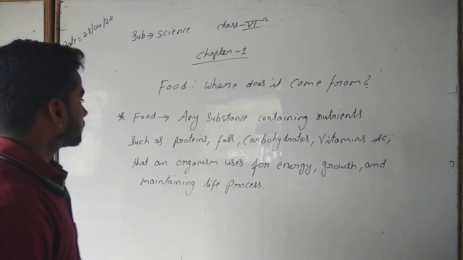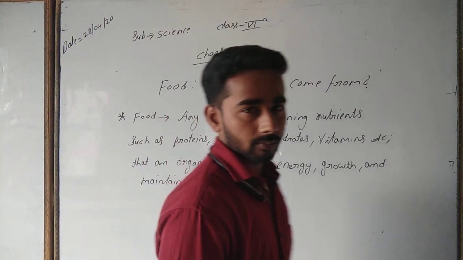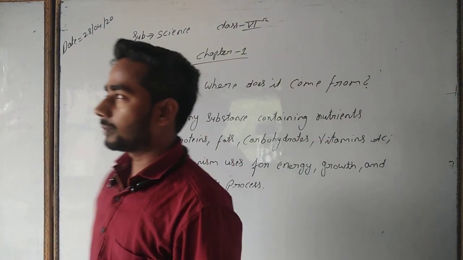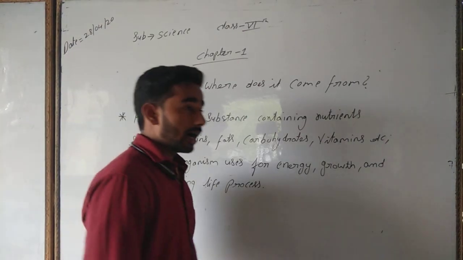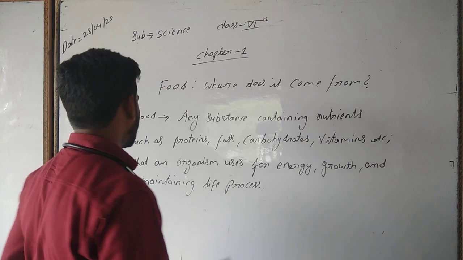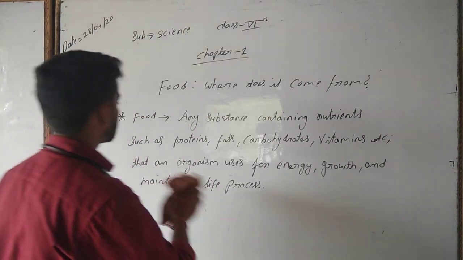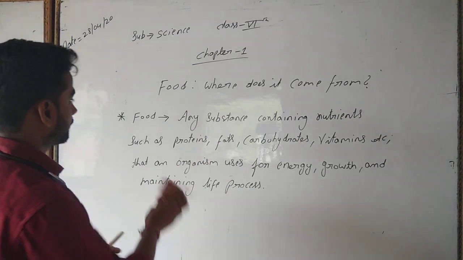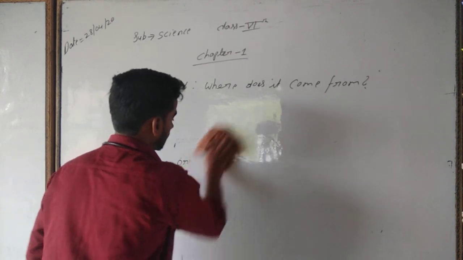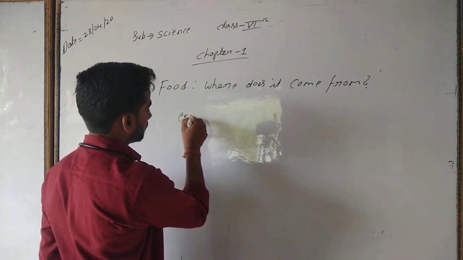So here, as you already know, there is a variety of food. Food is available in solid form, in liquid form, and in gaseous form also. So first of all, write down the definition of food. I will give you some examples of food.